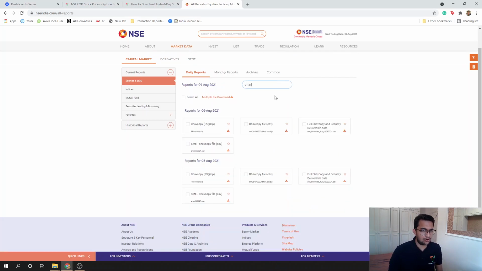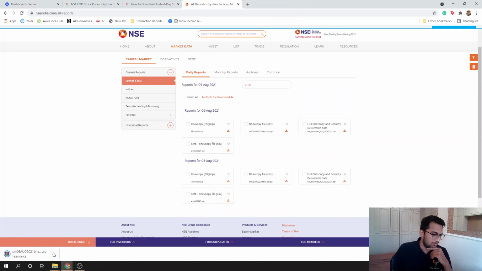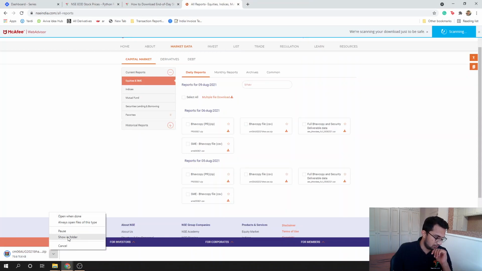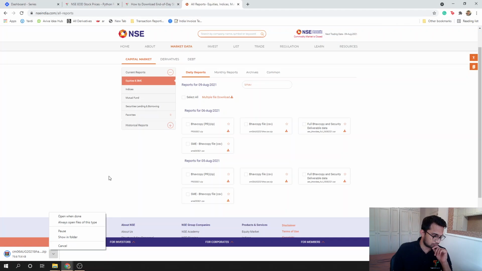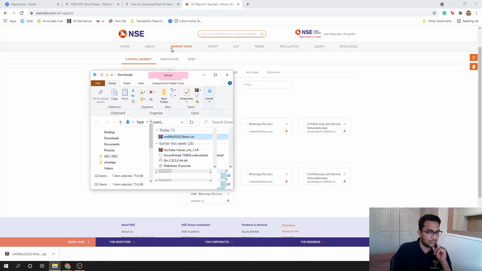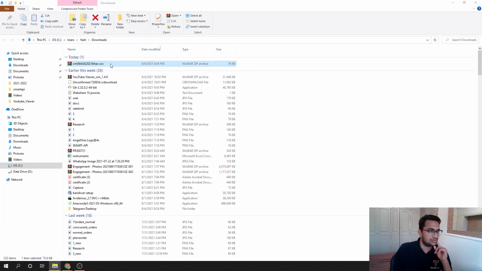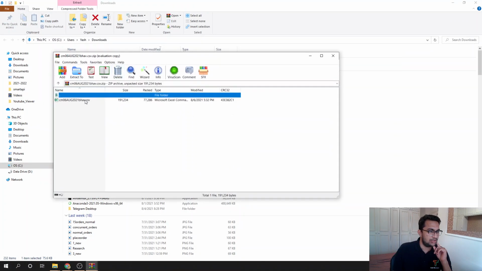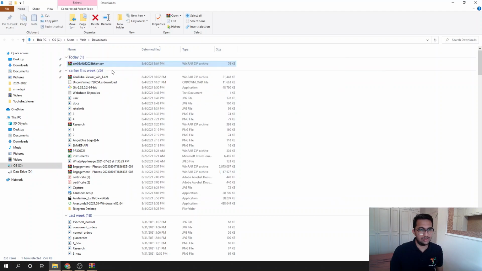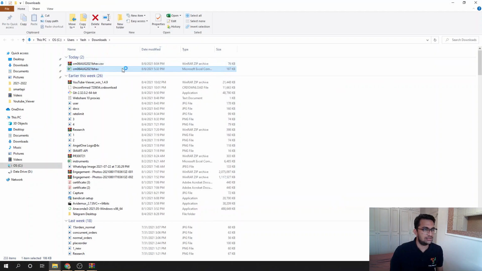I want to download the Bhavcopy. Now Bhavcopy has two, three entries here. So Bhavcopy file, full Bhavcopy and security deliverable data, and SME Bhavcopy file. Let's just download the normal Bhavcopy, which is the Bhavcopy file. It downloads in a zip based format. Show in folder. This is my downloads folder. I'll just open this one, and this is my file. I'll put it out here and let's just open it.